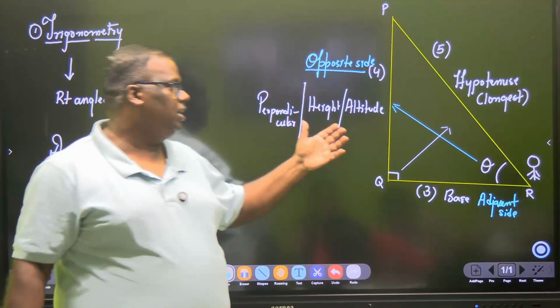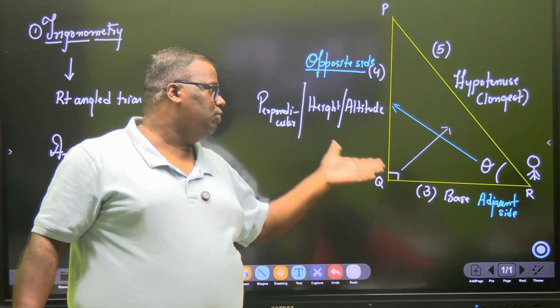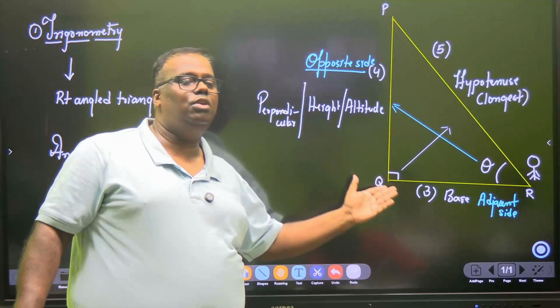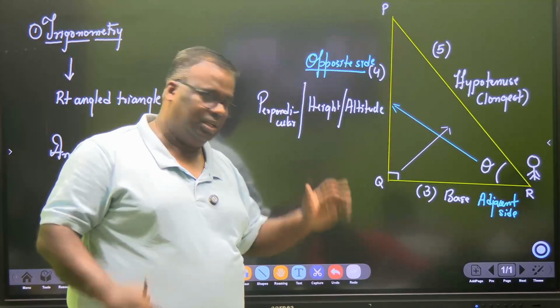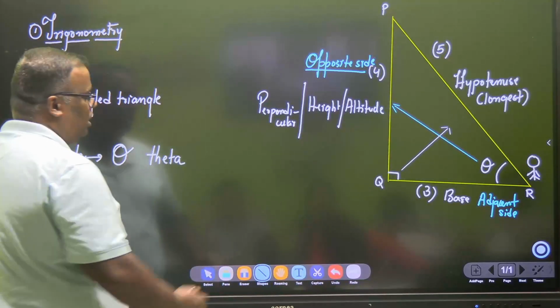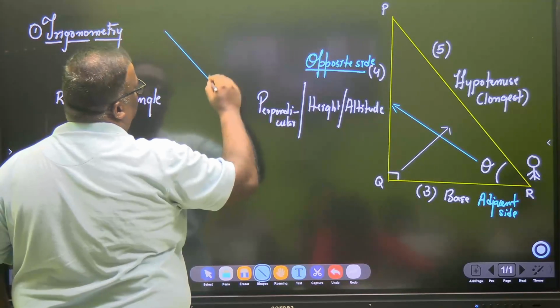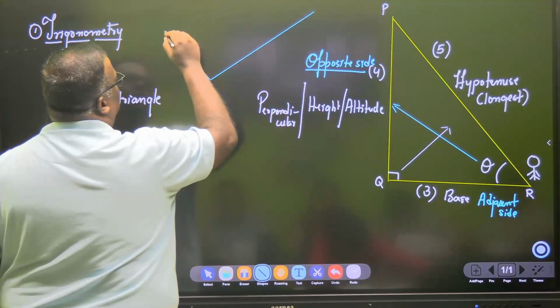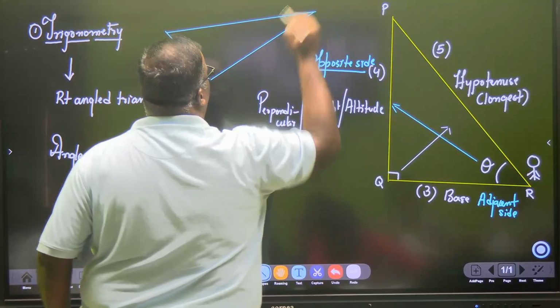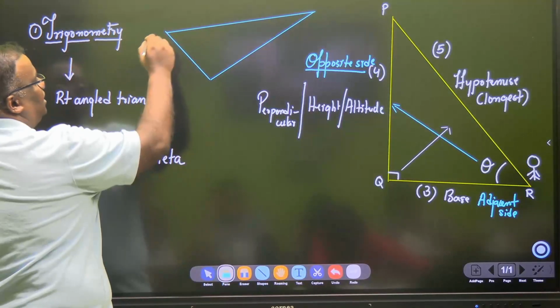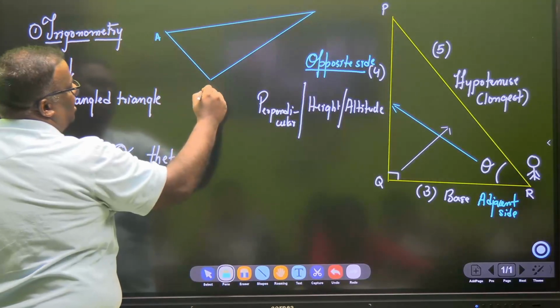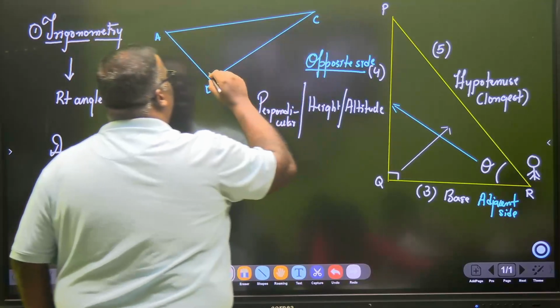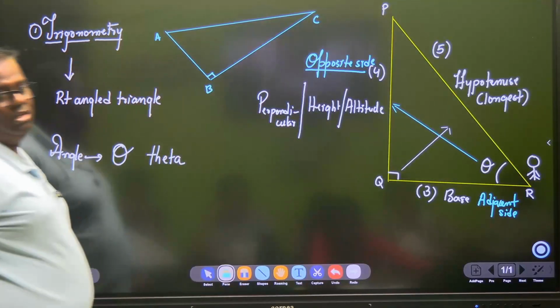This actually eliminates the confusion between who is perpendicular and who is base. Now you will say, sir, what great thing did you do by doing this nomenclature? Now you will understand. Suppose your triangle is given in this orientation. Let's say this is a triangle ABC and I have 90 degrees here.